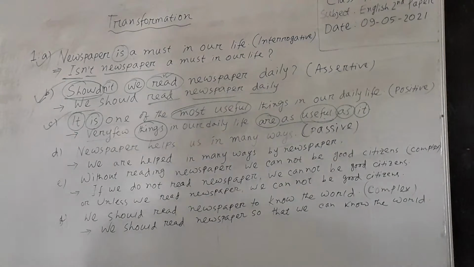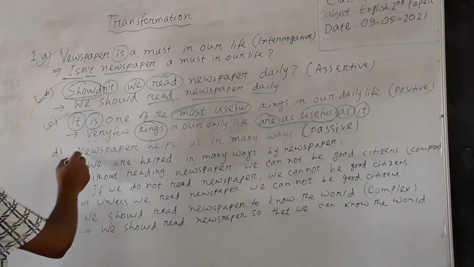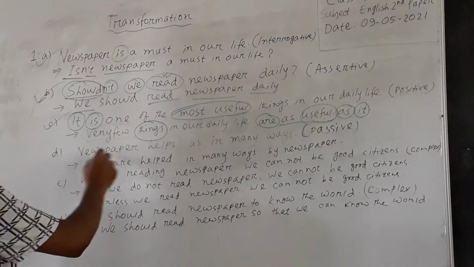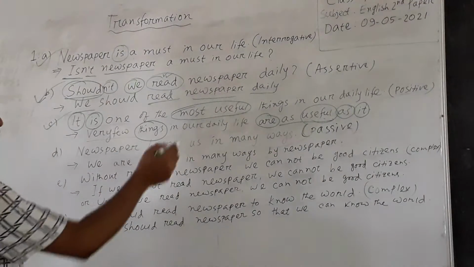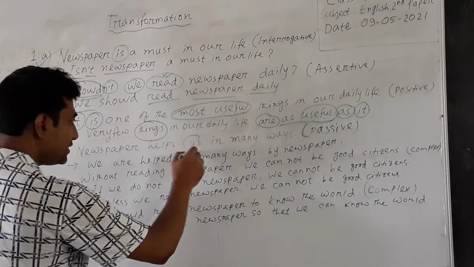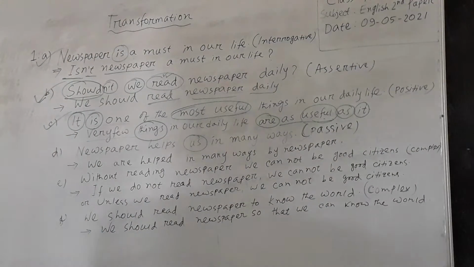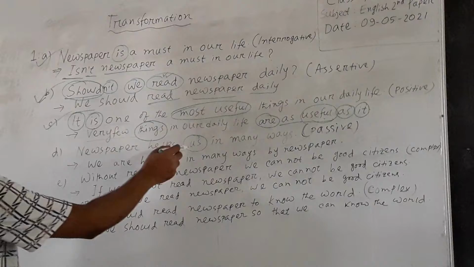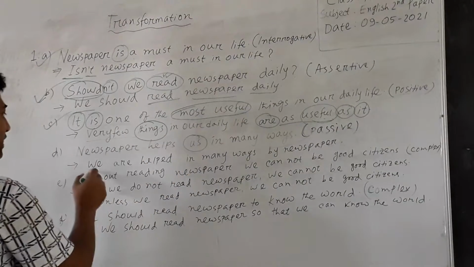Dear students, look at question number B. Newspaper helps us in many ways. This sentence is in active voice, and it will be transferred into passive voice. First of all, we have to write the subject. Here, us is the objective form of we, and the subjective form of us will be written here.